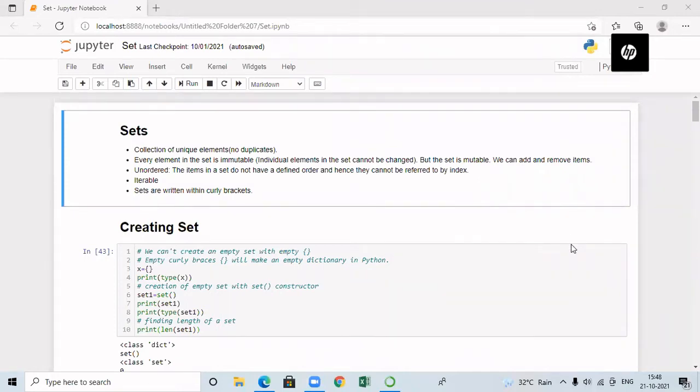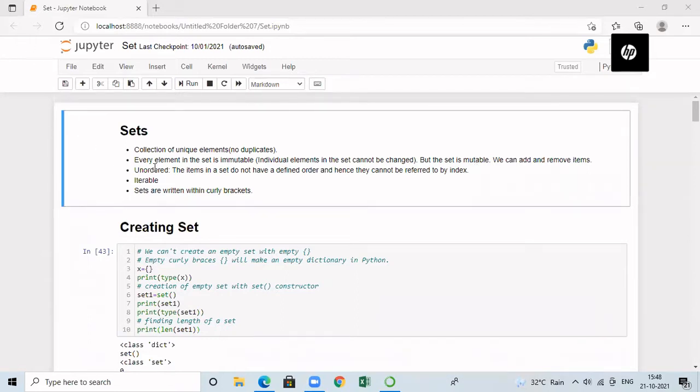In this video, we are going to learn about sets. Sets are nothing but collections of unique elements. So we will say that a set is a data structure which is not going to accept any duplicates. And every element in the set is immutable. That means if you consider individual elements in the set, we cannot make any changes to those elements. Whereas the entire set is mutable. That means we can add elements to the set and we can even remove elements from the existing set.